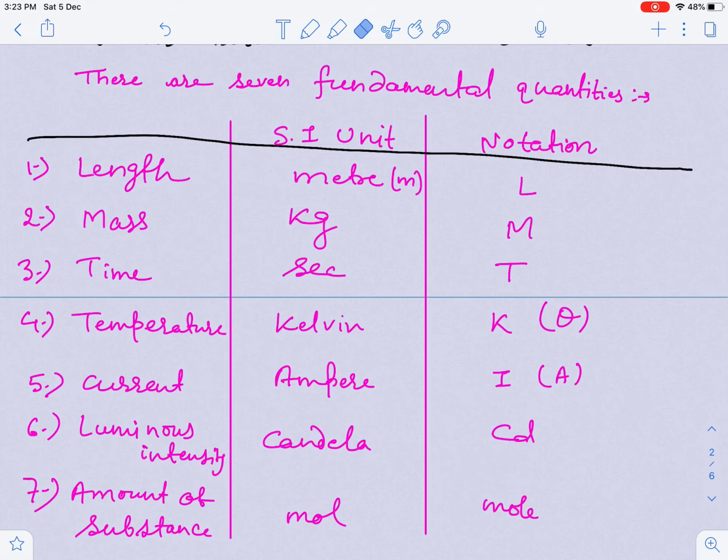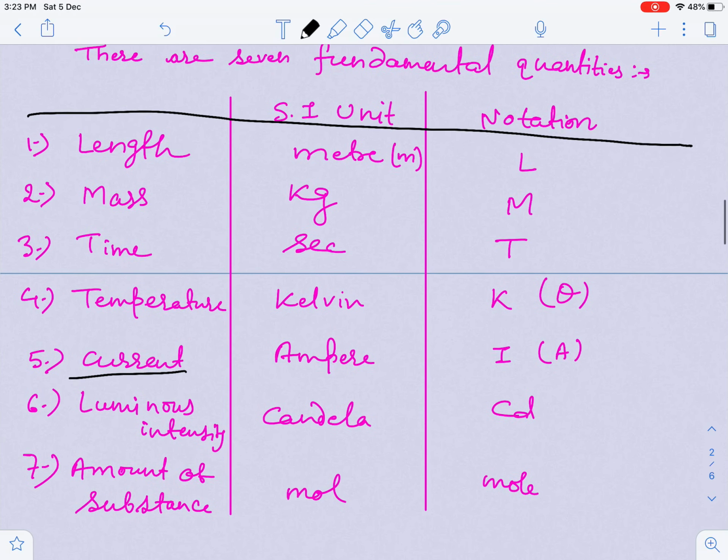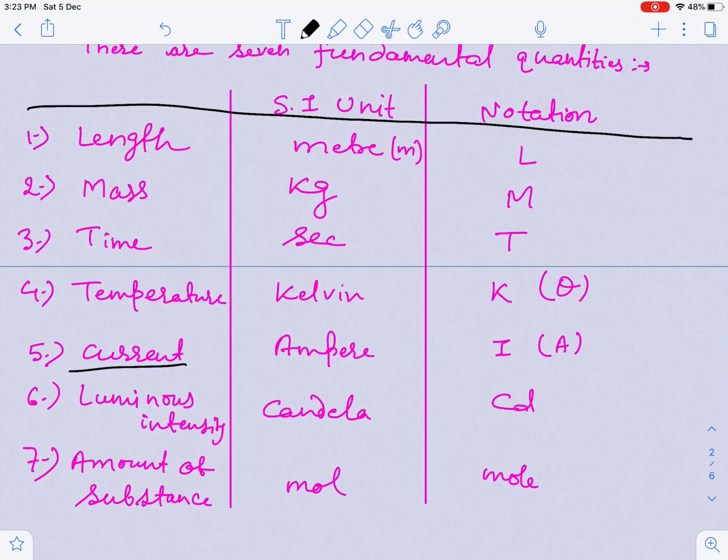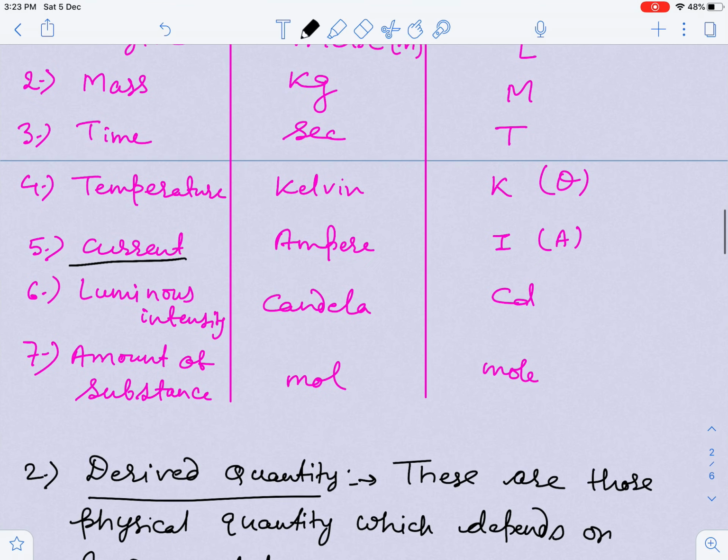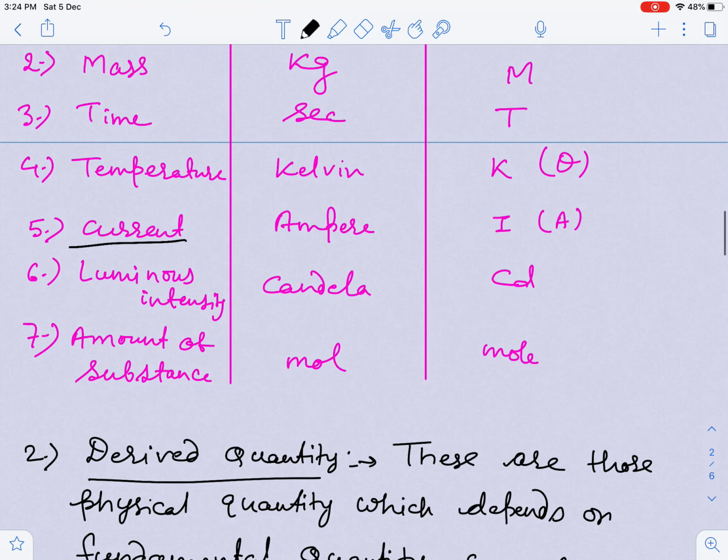One thing students can ask: sir, charge should be the fundamental quantity. But before the 1971 conference that happened in Geneva, charge was taken as a basic quantity; nowadays current is taken as the fundamental quantity. This is something you have to keep in mind. Luminous intensity has the SI unit candela and the symbol is cd. Amount of substance is mole, and it is mole only.